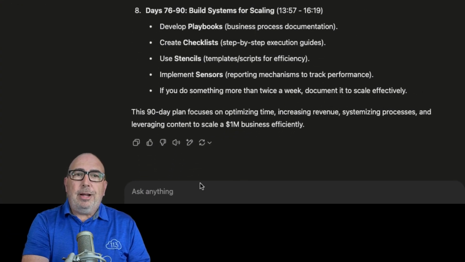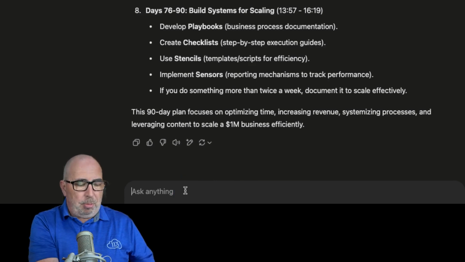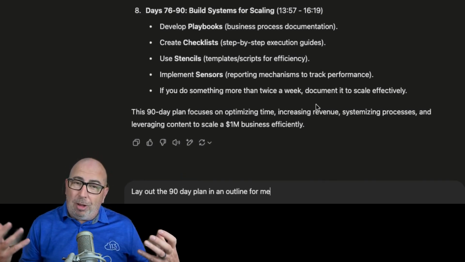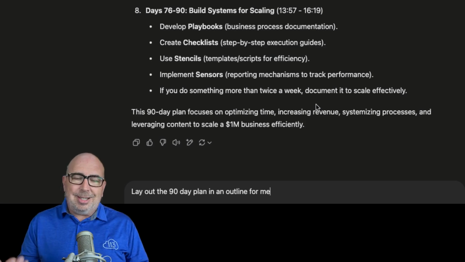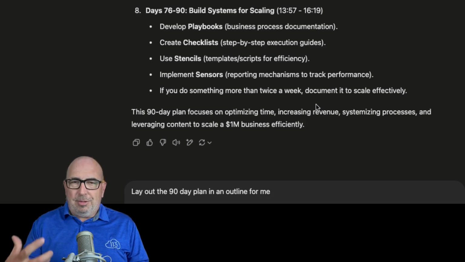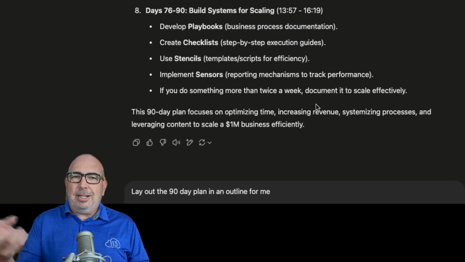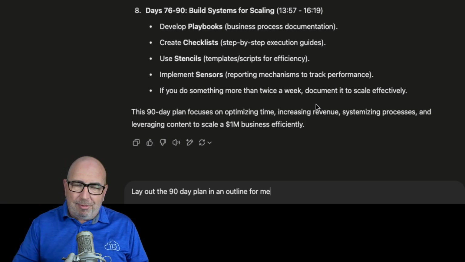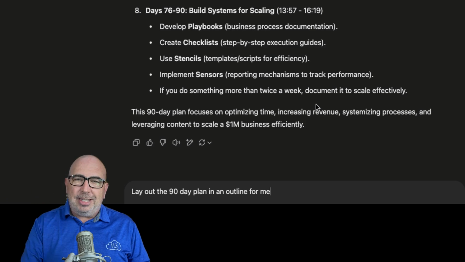I'm going to provide ChatGPT a very simple prompt here, which is: lay out the 90-day plan in an outline for me. In this case, it's the 90-day plan. If it's something about self-discipline, you could prompt it on what are the things I need to do, outline what are the key steps in the self-discipline, whatever it is. But that's the next one, is getting the outline.